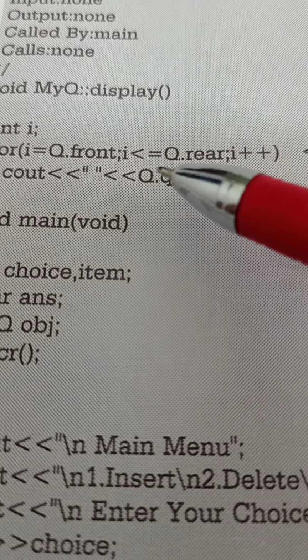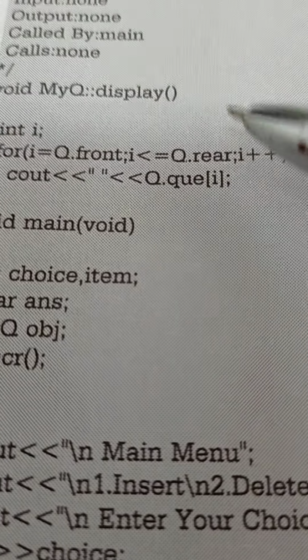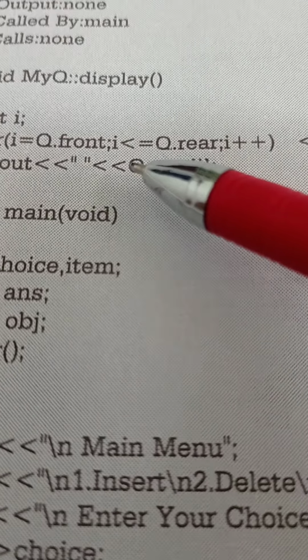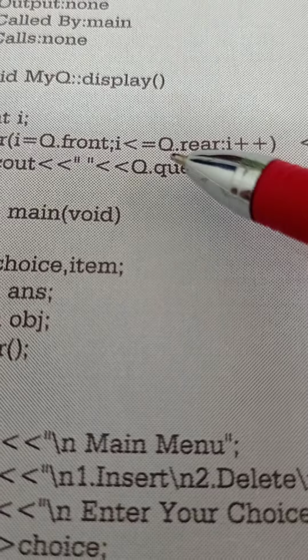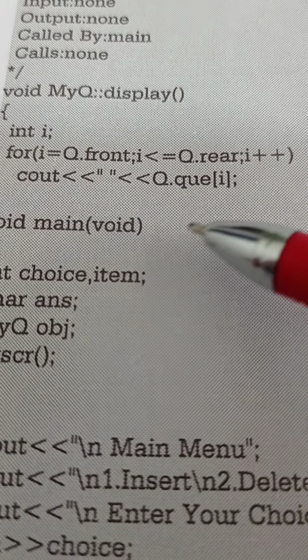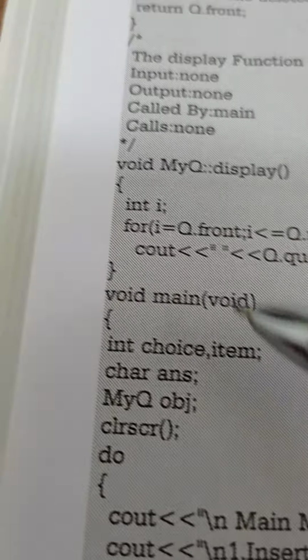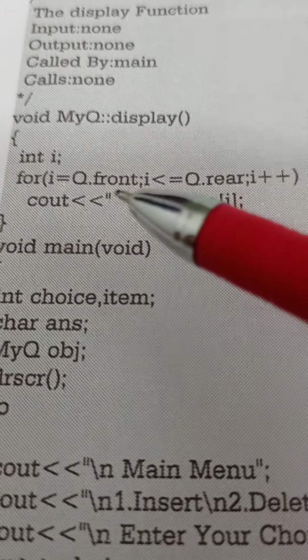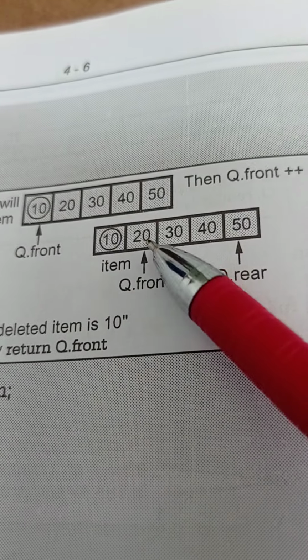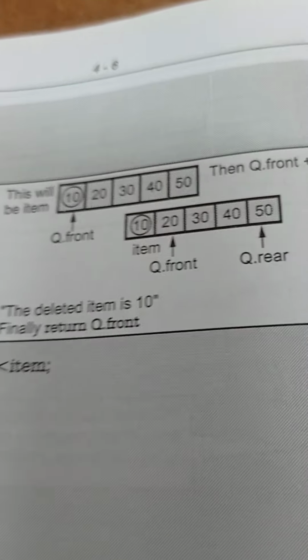If i is less than or equal to q rear, it will execute. If the value of i is more than this q rear, at that time the condition fails. When the condition fails, it comes out of the loop. Until then, it will execute, and display all the contents which are there in the queue.